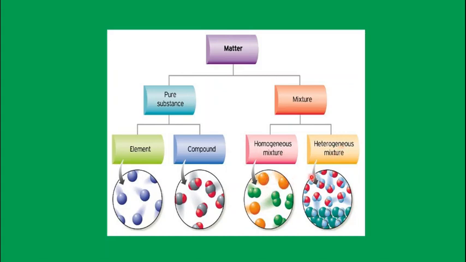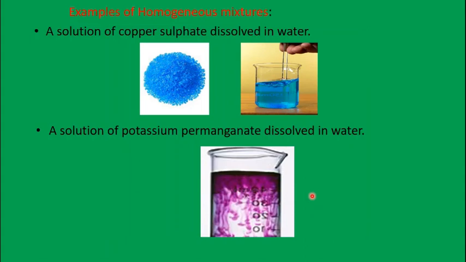In a homogeneous mixture, the particles are uniformly dispersed throughout. Uniform composition will be there. But in a heterogeneous mixture, the composition of the substance is not uniform. So this is what you're going to learn in a little more detail. An example of a homogeneous mixture is a solution of copper sulfate, which is blue in color. When you take copper sulfate and dissolve it in water, you get a solution of copper sulfate. Like salt in water, it is completely dissolved, so it is a homogeneous mixture.